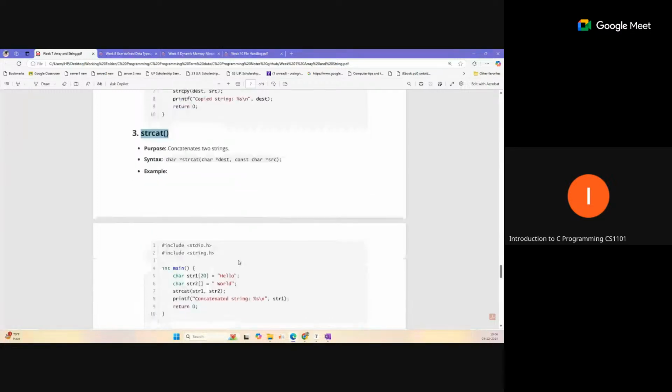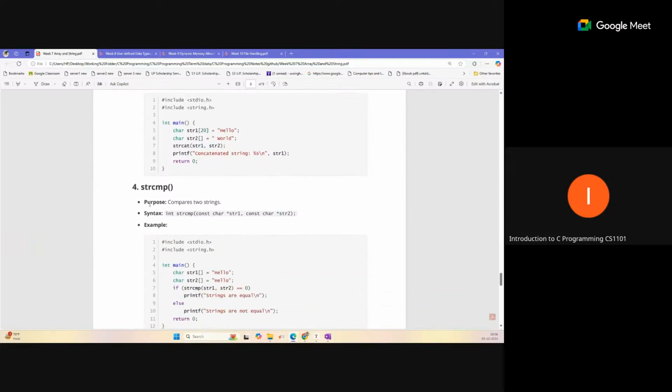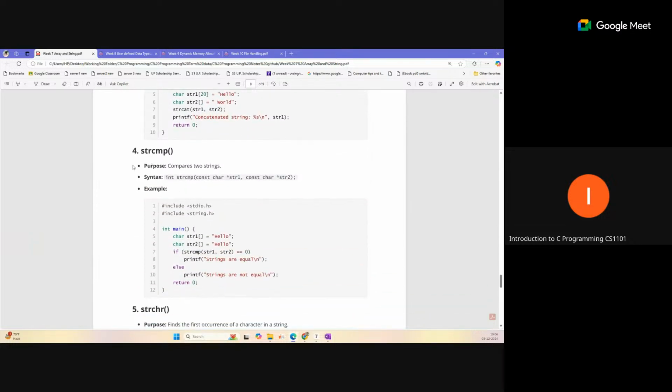You can see this with an example like str1. This is one string, and we have another string, and we want to concatenate these two strings and store the result in str1. So you can use strcat for this. Comparison you can do by strcmp.